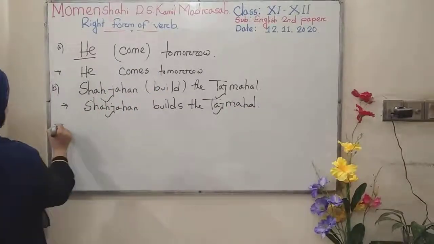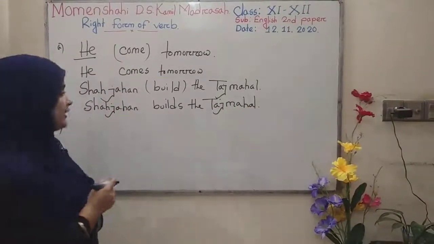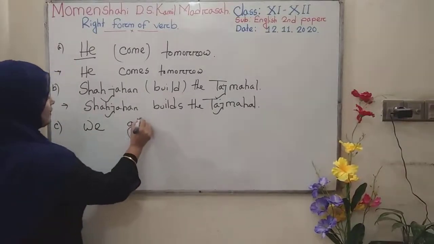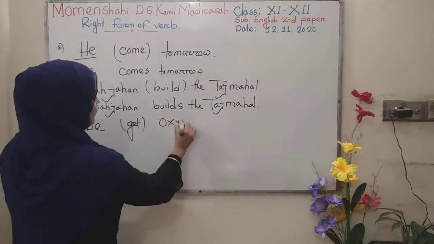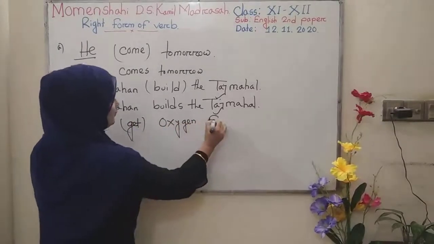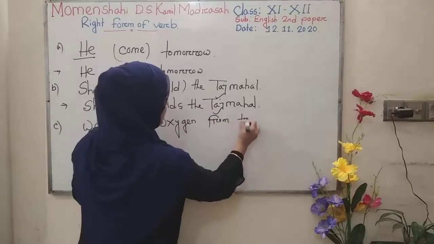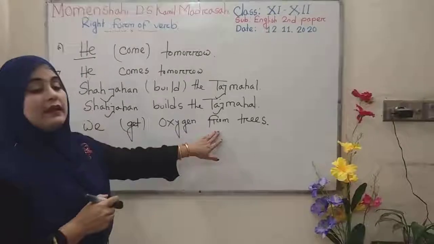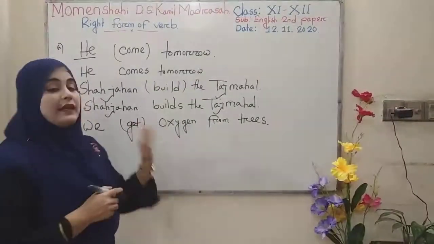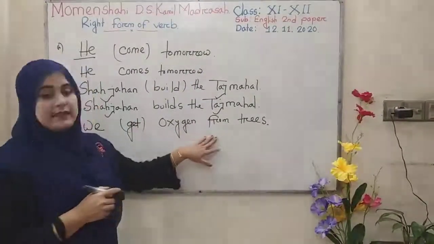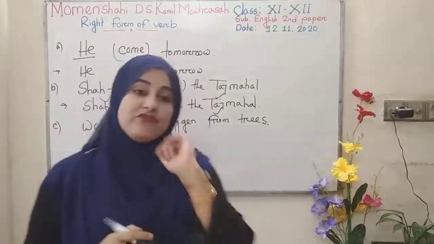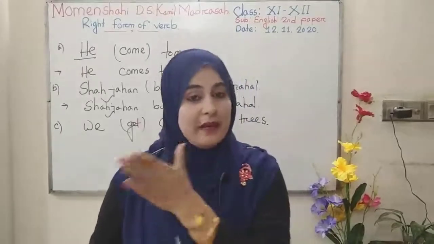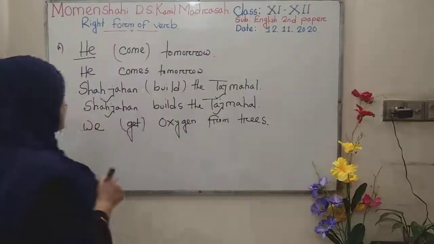Okay. Then another sentence I'm writing, that is, we get oxygen from trees. And look, what is the meaning we can get from this sentence? That is universal. So, as it is universal, you have to shape it in present indefinite.